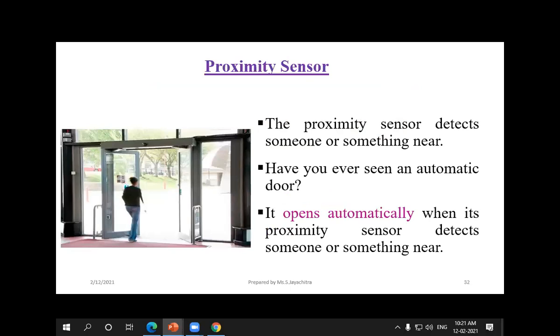And the proximity sensor. With proximity sensors, we detect when some person is entering. For example, in real-time applications like shopping malls, whenever we approach the gate, the door will automatically open. When leaving, the door has to be automatically closed. We can see this kind of real-time application in shopping malls. But we don't know how it functions, why it automatically opens and why it automatically closes.